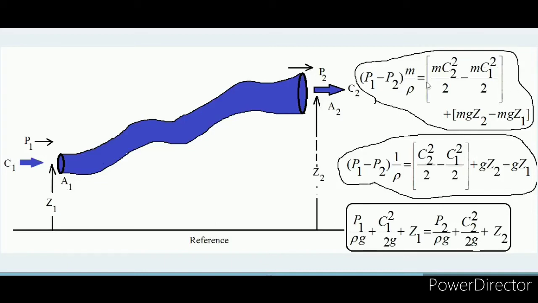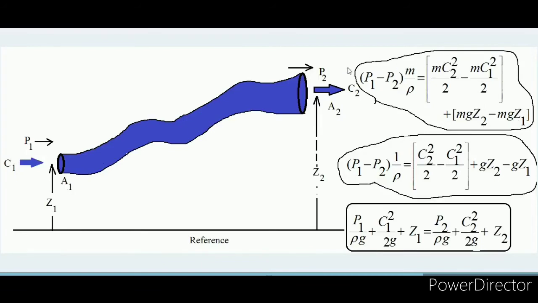So this change in energy, which I have written in the RHS, is happening due to whatever energy has been input to the system. So P1 minus P2 into m by rho must be equal to the change in kinetic energy of the fluid, that is m c2 square by 2 minus m c1 square by 2, plus the change in potential energy of the fluid, that is m g z2 minus m g z1.